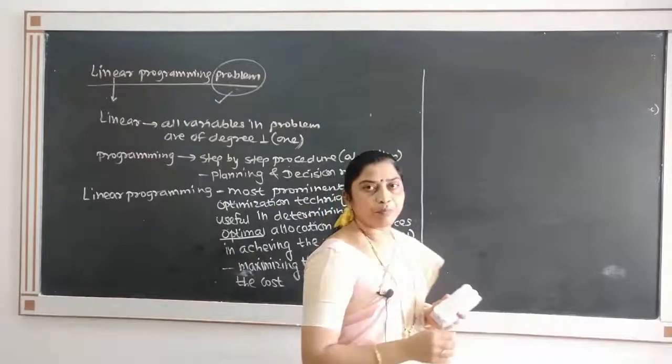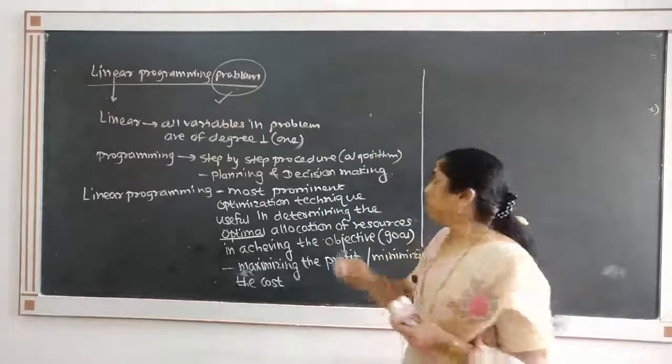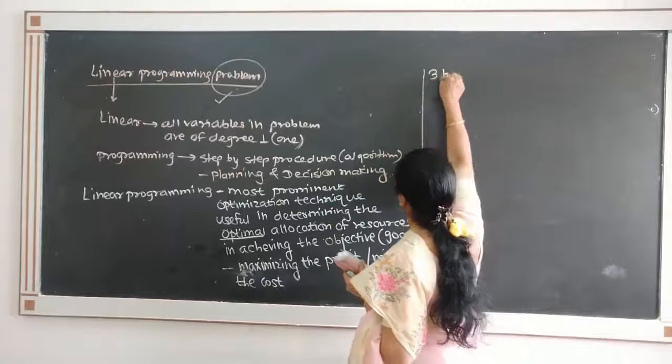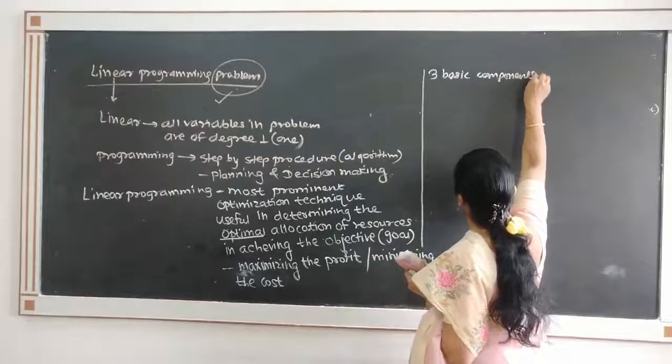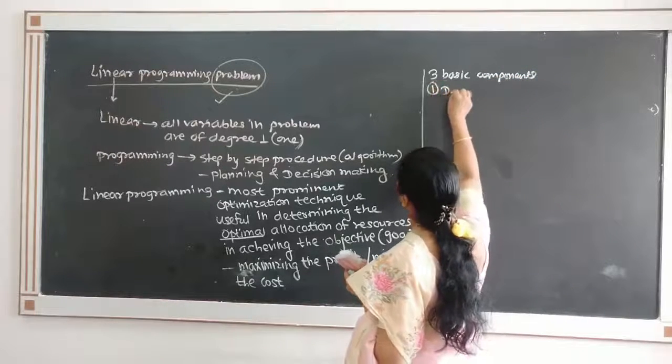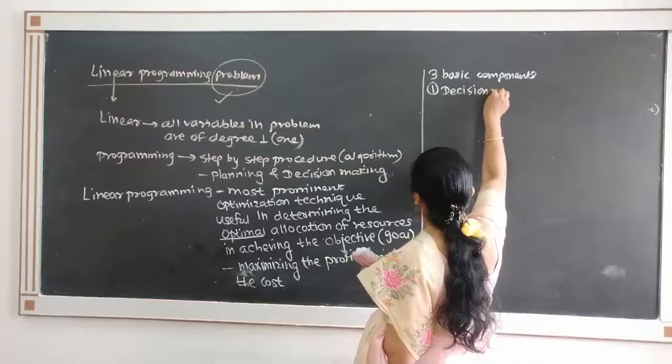This linear programming problem consists of mainly three basic components. The first one is known as decision variables.